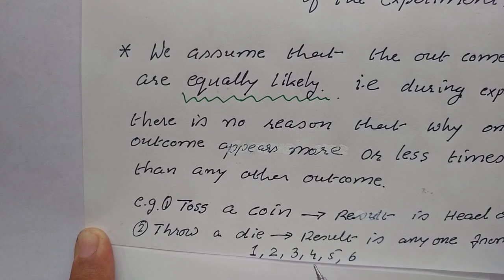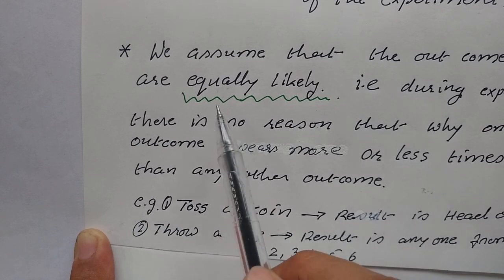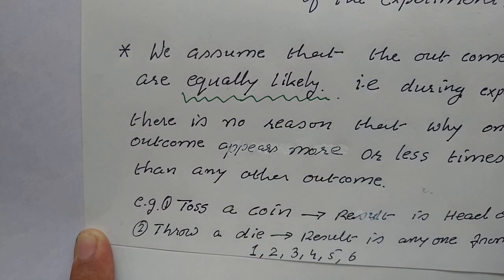If you are throwing a die 10 times, 5 times it may be 3, or 2 times it may be 2, or 3 times it may be 4 showing up. So this type of event is known as equally likely events. And in our 10th standard syllabus, all the experiments are equally likely experiments.